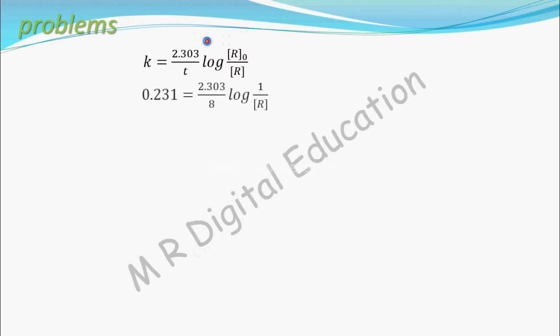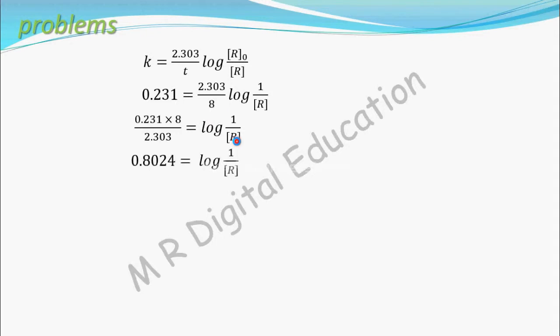I have written the formula once again. K is 0.231, equal to 2.303 by time, which is 8 hours, into log of R naught, which is 1, by R. We have to find the concentration of R. Now simplify this: take the 8 and the 2.303 to this side. What will it become? 0.231 into 8 divided by 2.303 equal to log of 1 by R.